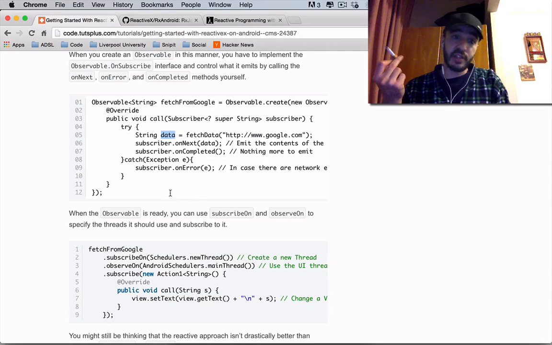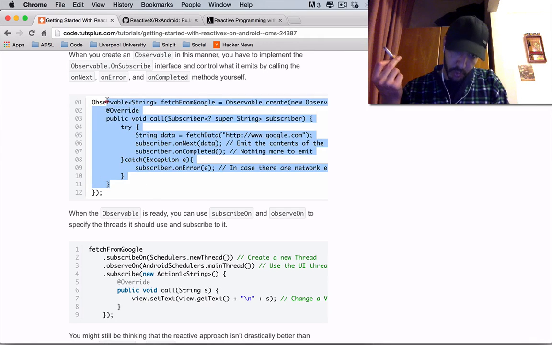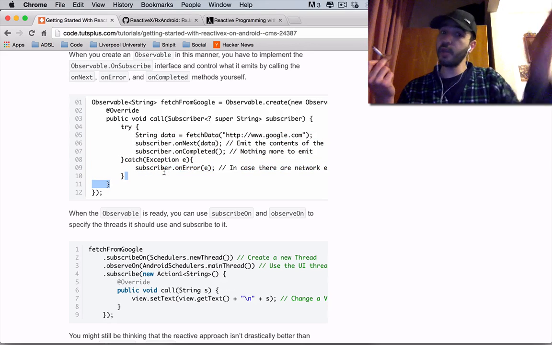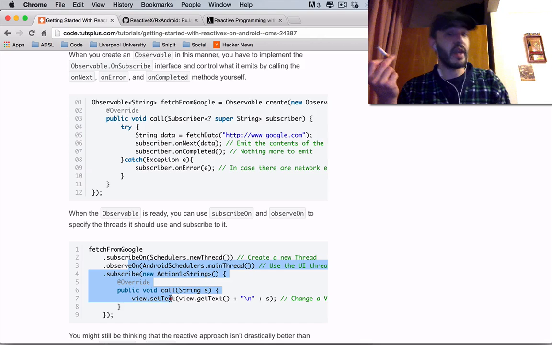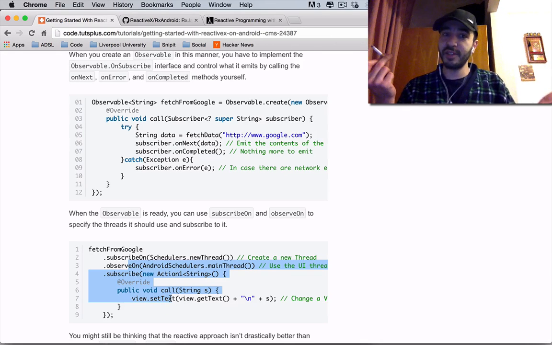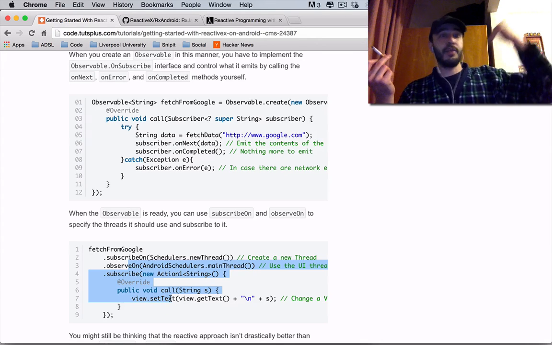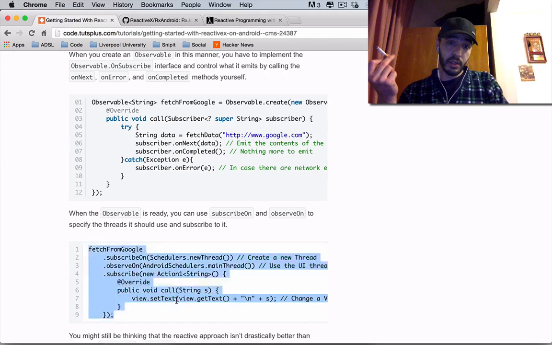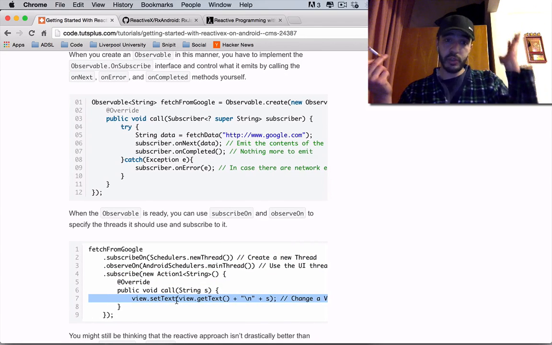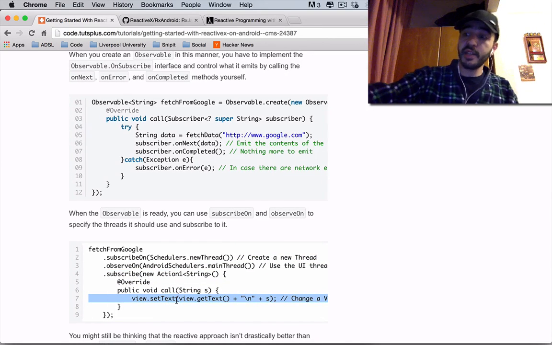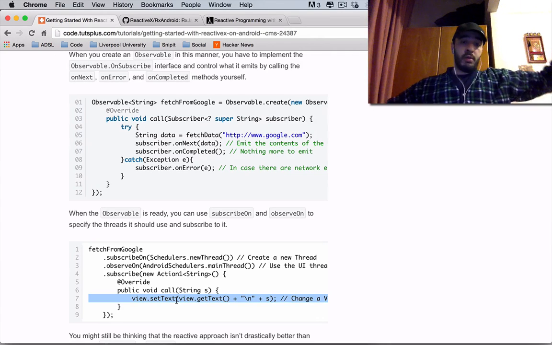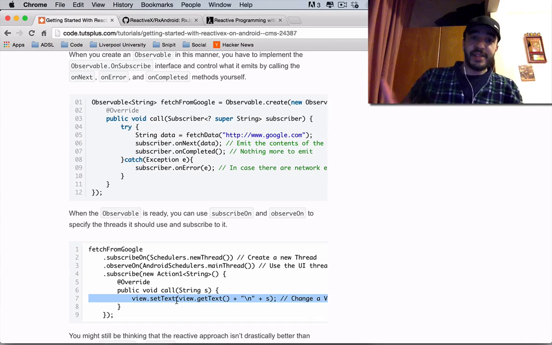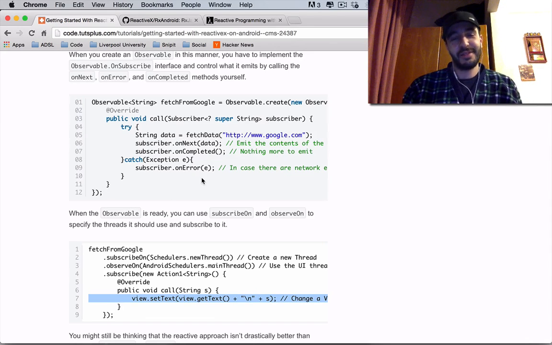You can pass it the result that you just worked on. And later you say that this whole block runs on a new thread, and the subscriber runs on the main thread, because you're going to do stuff with what was passed to you. You're going to update a view like he's doing here. So you can say that this guy runs on this thread and this guy runs back on the main thread, which is very good, with a lot less boilerplate than an async task and so much easier to understand.